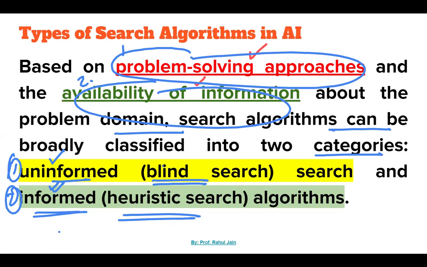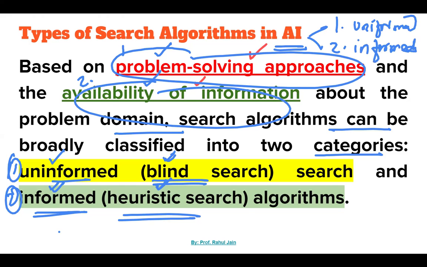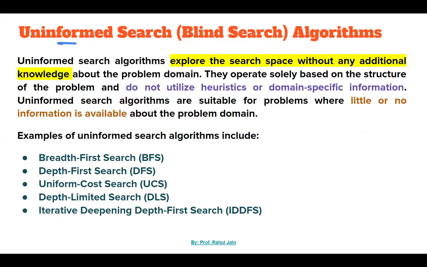So there are two categories of search: uninformed search and informed search. Uninformed search is blind search. Informed search is heuristic search, right? So what is the base of this? The problem solving approach and the availability of information. On the basis of that, search algorithms in AI are classified into two broad areas: uninformed and informed, right?